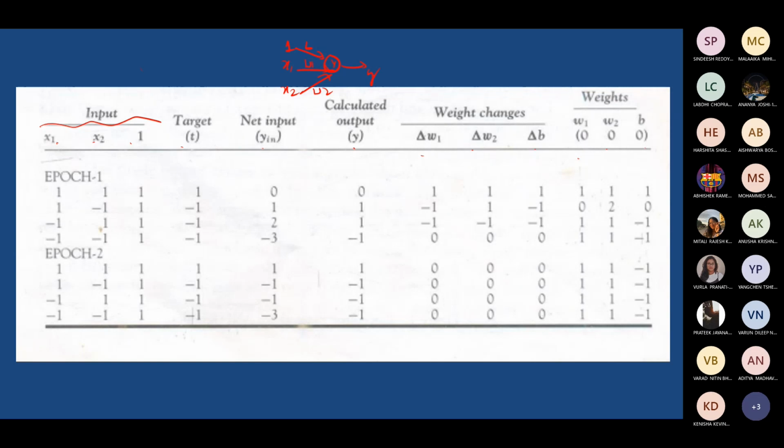So you are able to see this table, all of you? Yes, sir. So you can make some columns, 12 columns. In the first 3 columns, at the top, you can mention inputs like x1, x2, and bias. Bias input is 1. That is what I took here. And the next column is labeled as target. Take it as T.